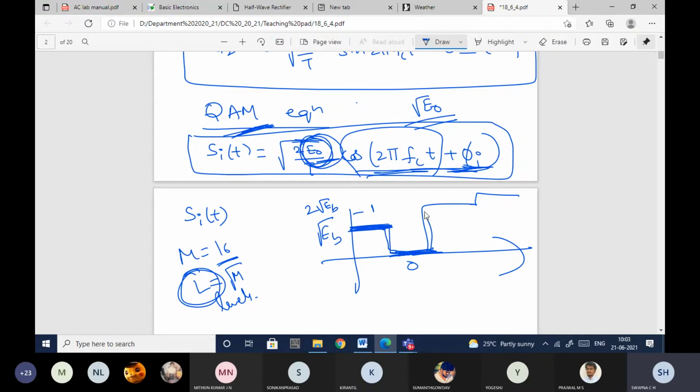It means that it will have different amplitude levels like this. This is the amplitude of the digital data, amplitude levels of digital data. I may have some L levels like this, and each level will have a different amplitude. So what happens in QAM is that based on these amplitude levels, the signal will get modulated.